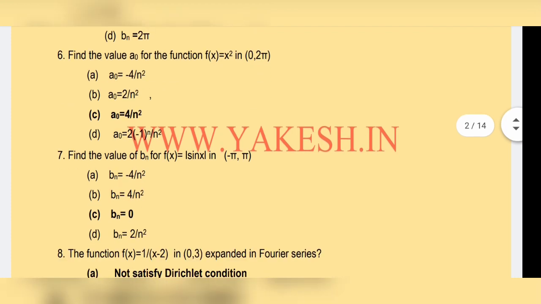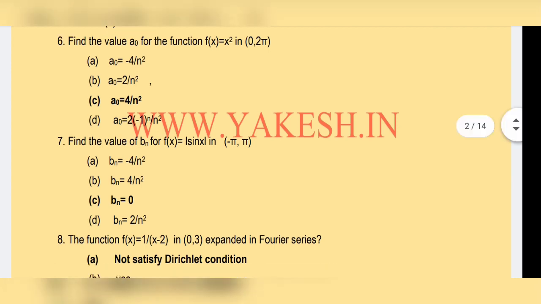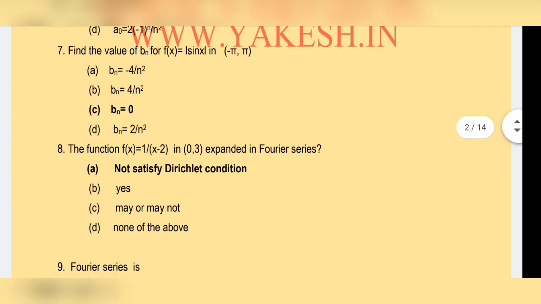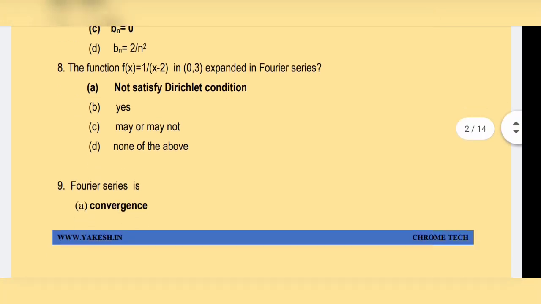Find the value a0 for the function f of x equal to x square in 0 comma 2 pi. Option C, a0 equal to 4 by n square is the correct answer. Find the value of Bn for f of x equal to sin x in minus pi comma pi. Option C, Bn equal to 0 is the correct answer.